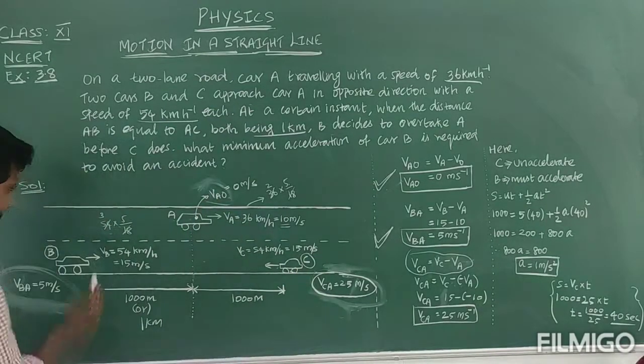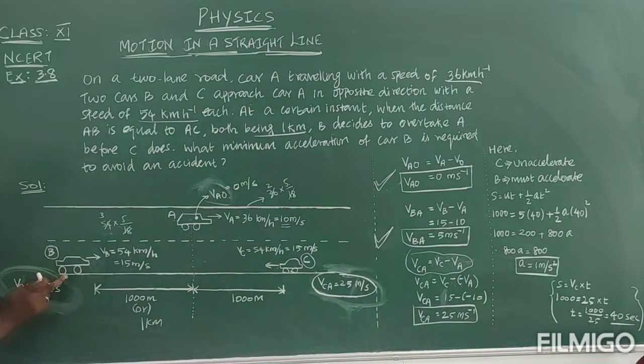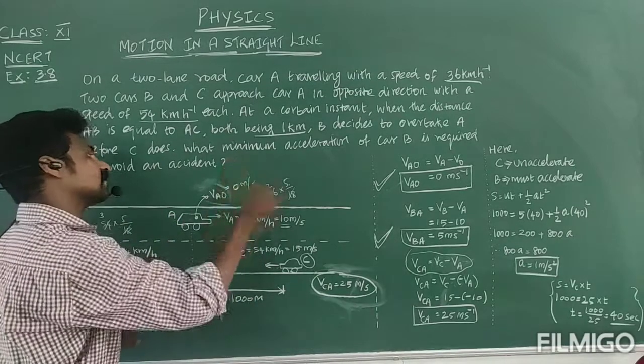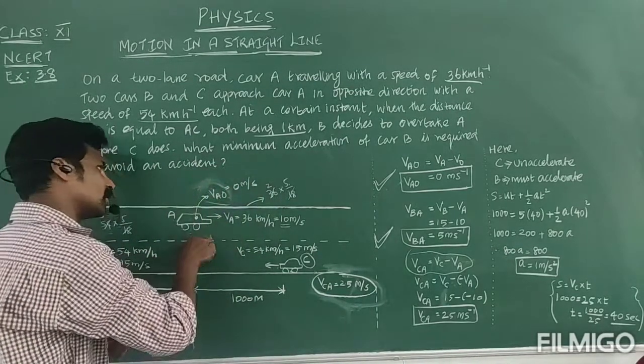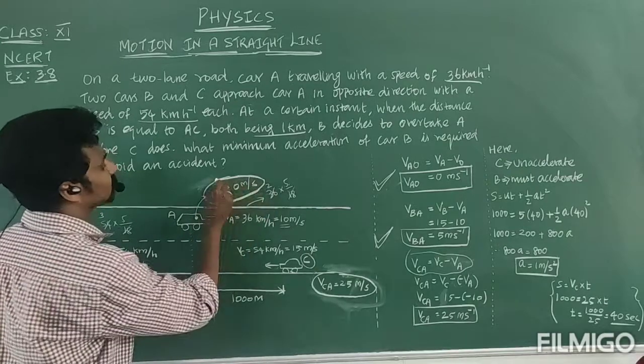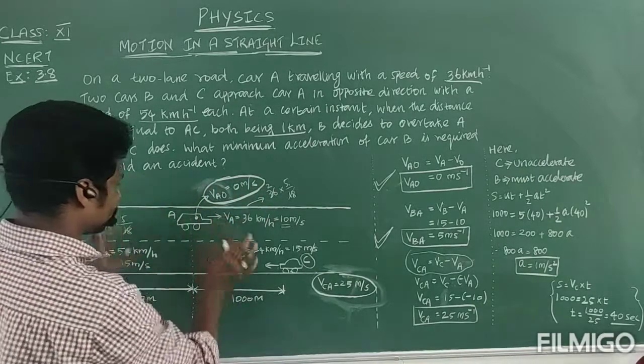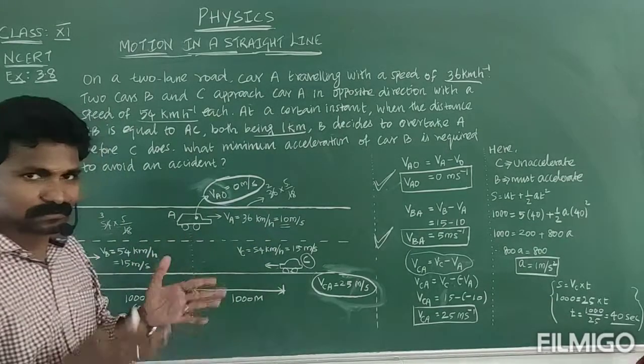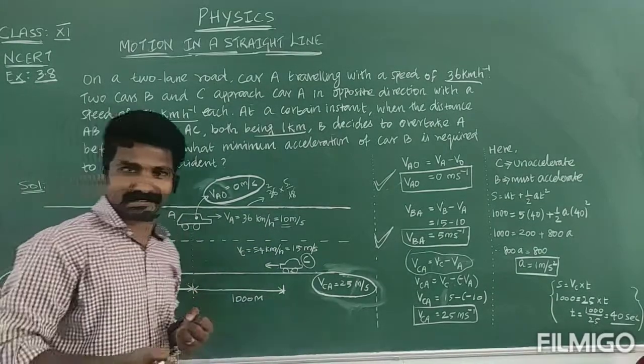Like that, 5 meter per second, that is the velocity of car B with respect to A. Then velocity of car A is 0 with respect to the observer. Okay, this is the comparison for relative velocity purpose. Then only we have to solve that question.